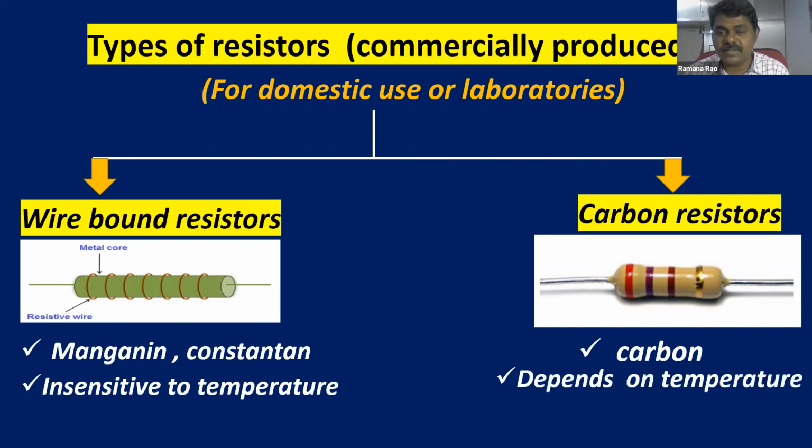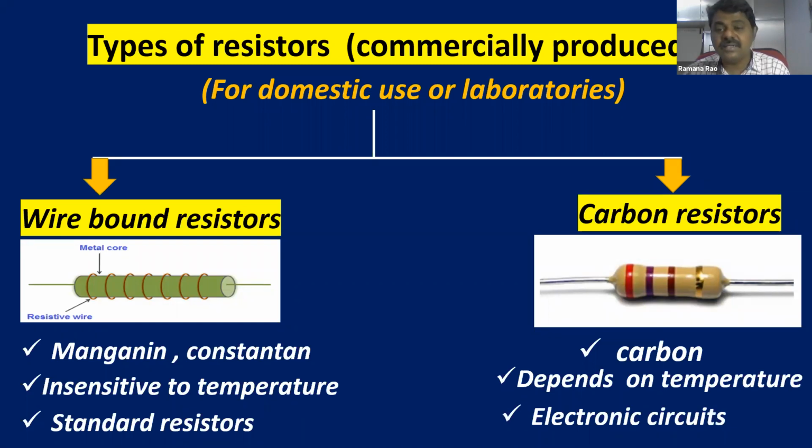And coming to carbon resistors, these depend on temperature, right? Because carbon has a semiconducting nature, as in the semiconductors chapter, so it depends on temperature. Carbon resistors are widely used in electronic circuits. So this is all about the types of resistors for domestic as well as laboratory uses. Understood, children? Wire bound resistors and carbon resistors.